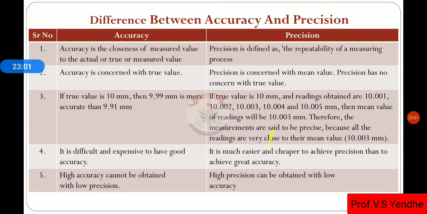Then it is difficult and expensive to have good accuracy. It is much easier and cheaper to achieve precision than to achieve great accuracy. High accuracy cannot be obtained with low precision. That is correct. Then high precision can be obtained with low accuracy.